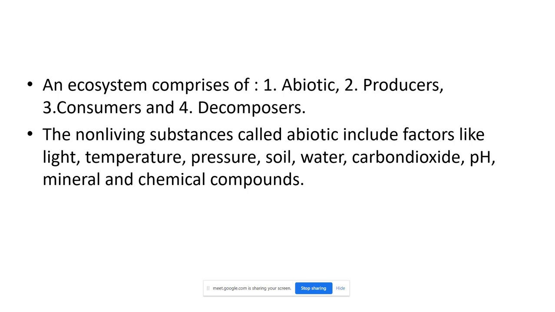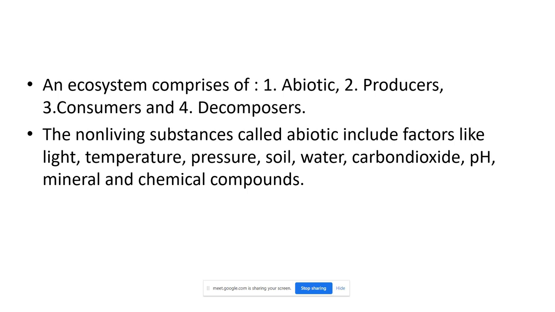It is the physical environment. What is the abiotic component of the ecosystem? That is the physical atmosphere: land, air, water.